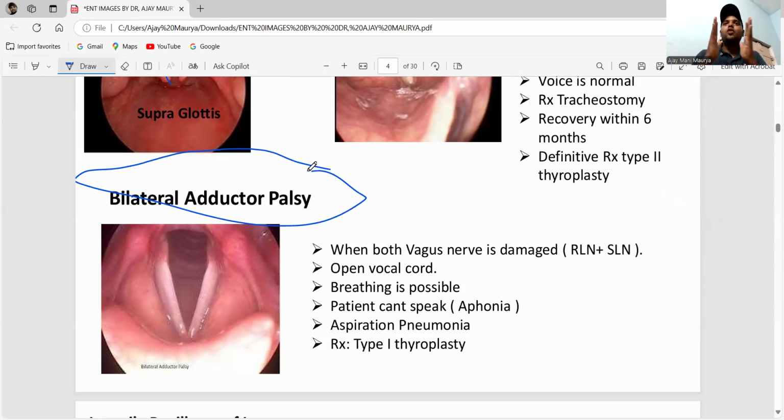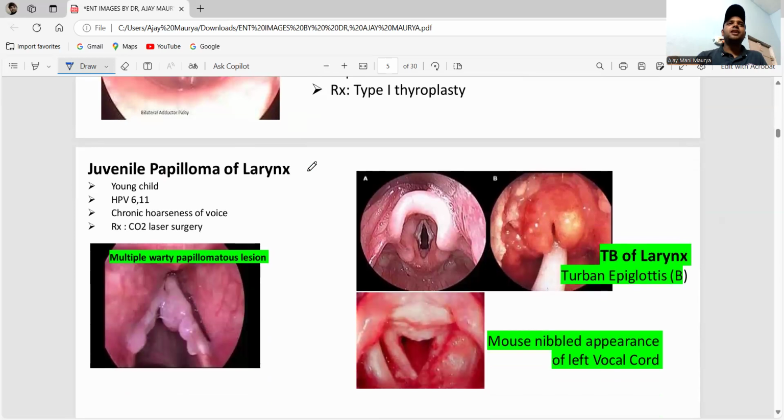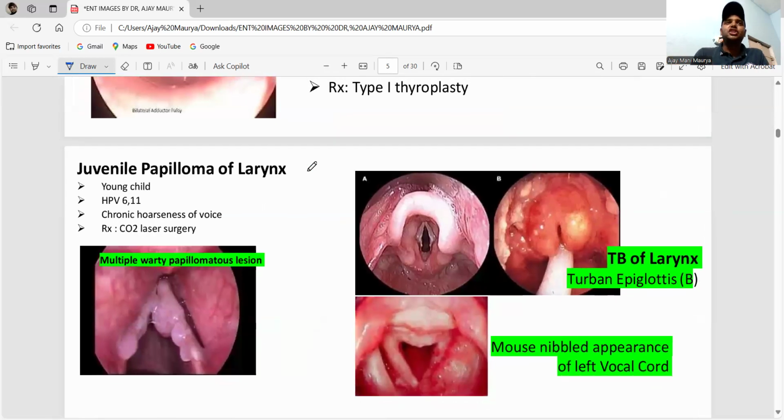Why? When the vocal cord is closed, then only speech is possible. Did you get it? Okay? Then what is the complication? It is called aphonia and aspiration pneumonia. The treatment is type 1 thyroplasty. Got it?